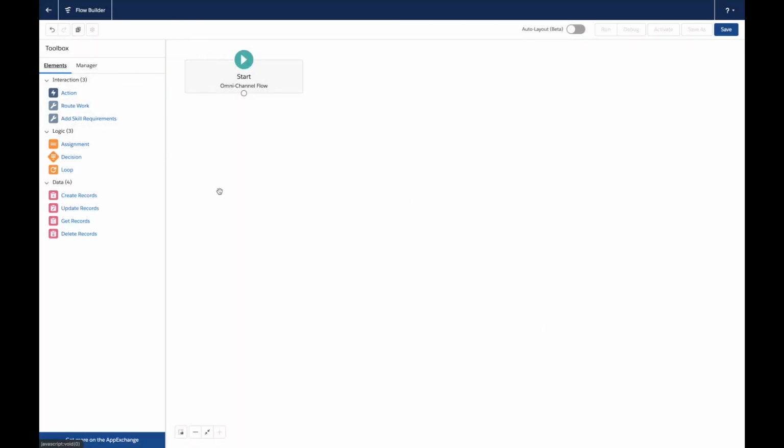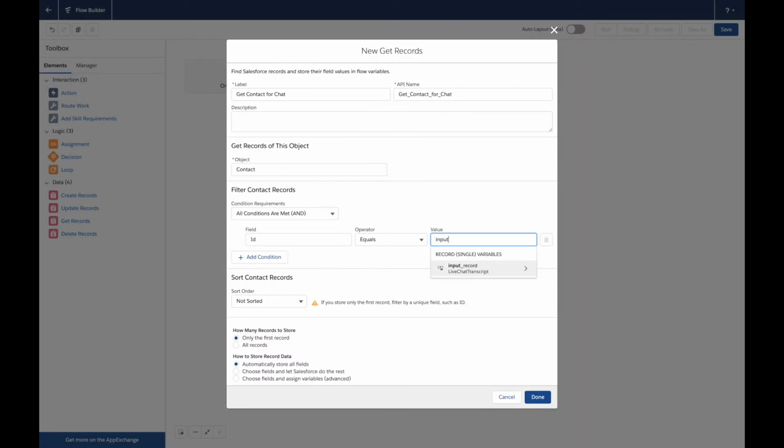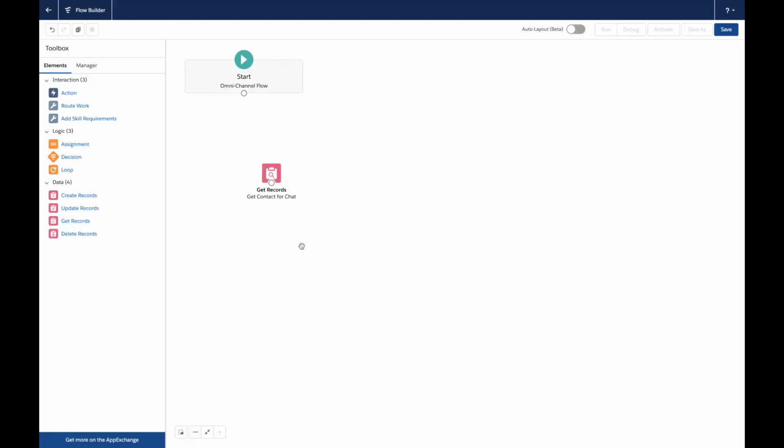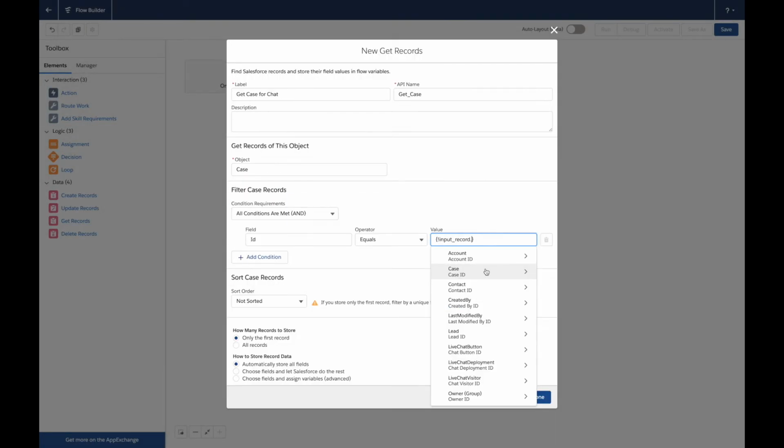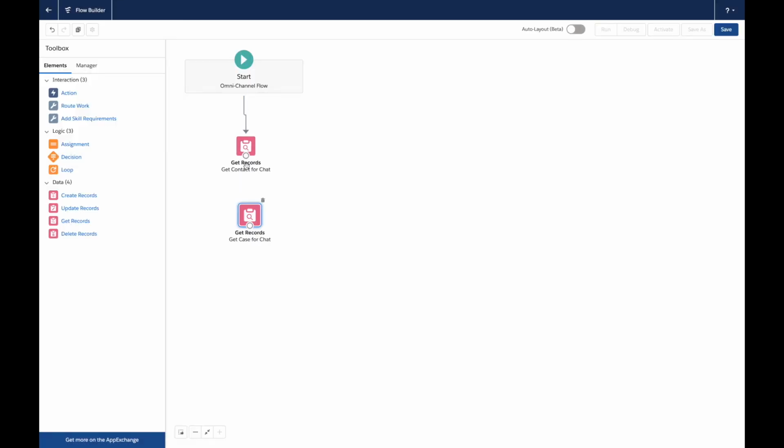So we're going to do the same thing that we did earlier. We're going to grab the contact. The chat record already has that contact ID coming in, so I'm going to leverage that. And we're also going to get the case, because we know that the embedded service pre-chat form creates a case for us. This is what comes out of the subject field in the pre-chat form. We know that there's a subject, so we can leverage that. Let's go ahead and get case for chat, input record, case ID. So we're first going to get the contact, then get the case.